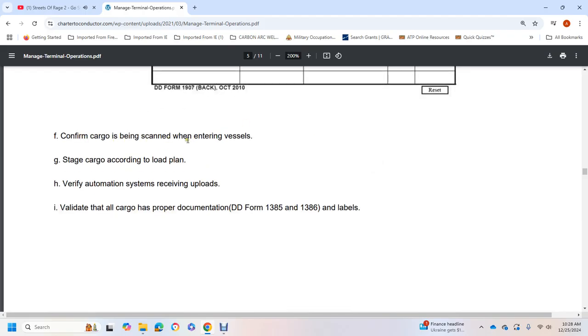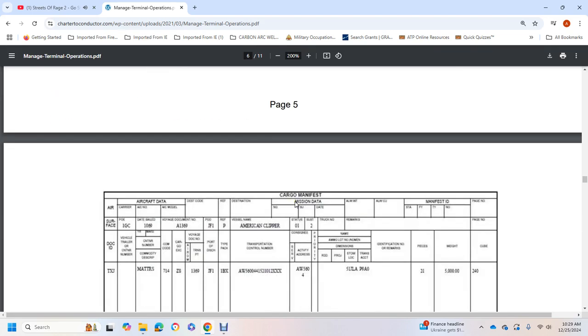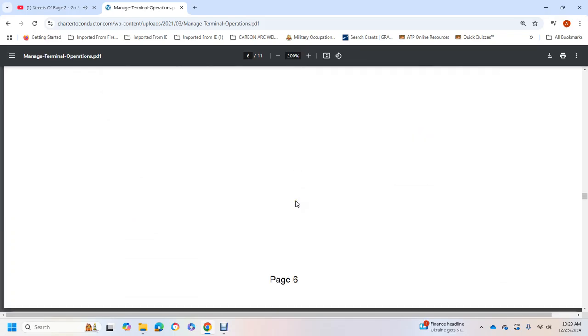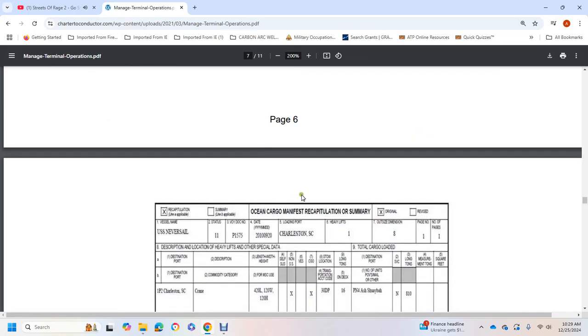Confirm cargo is being scanned when entering vessels, stage cargo according to load plan, verify automation system is receiving uploads, verify all the cargo has proper documentation, DOD Form 1385 and 1386 and labels. This shows the cargo manifest. Ocean cargo manifest, recapitulation or summary.